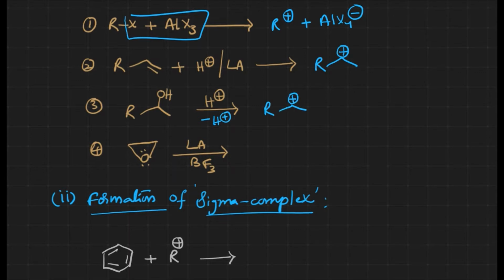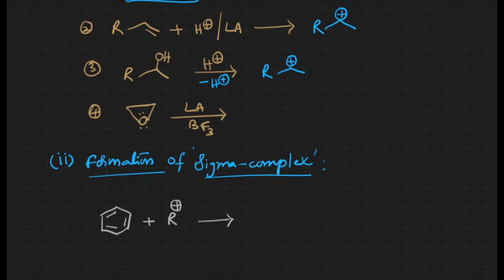Here also, when we take epoxide-like structures in the presence of Lewis acids like BF3, BF3 acts as a Lewis acid, meaning it has a vacant orbital in which it can accept electrons. After accepting, we get a structure like this: oxygen with a positive charge and BF3 with a negative charge. Then breaking of the bond takes place, and we get a structure something like this.